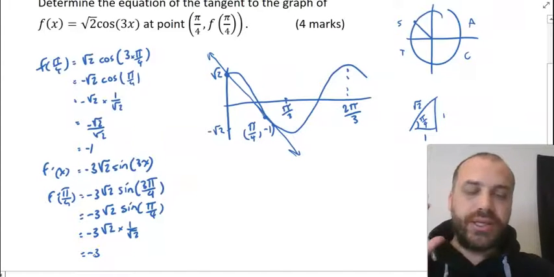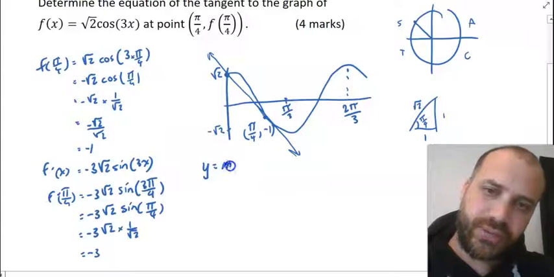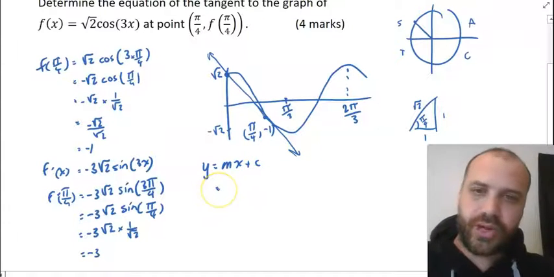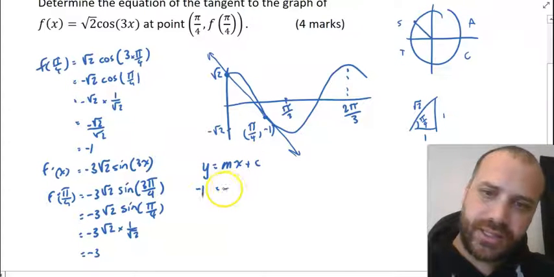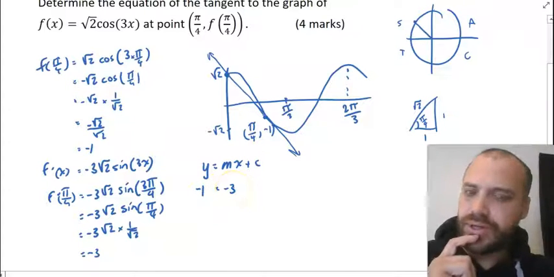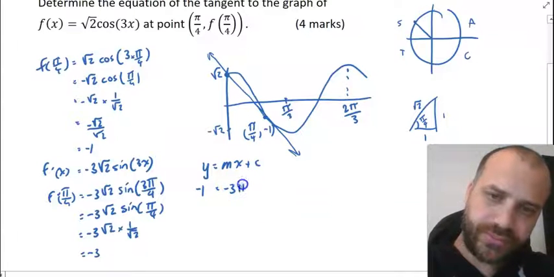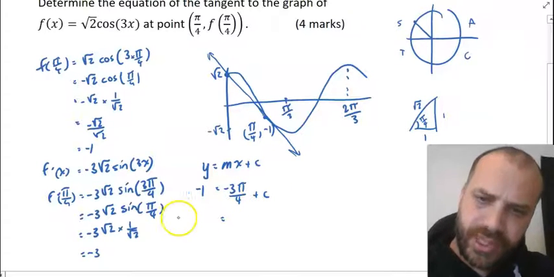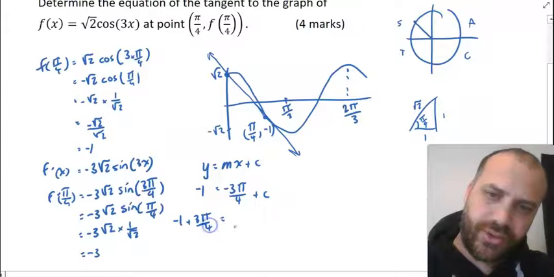All right, we're nearly there. We need the equation of a tangent. An equation of a tangent is going to be equal to y equals mx plus c. And we know a y coordinate is negative 1. We know the gradient is negative 3. And we know that x at that point is equal to pi on 4. Which means that our c value is going to be equal to negative 1 plus 3 pi on 4.